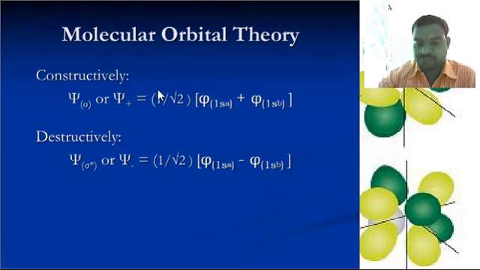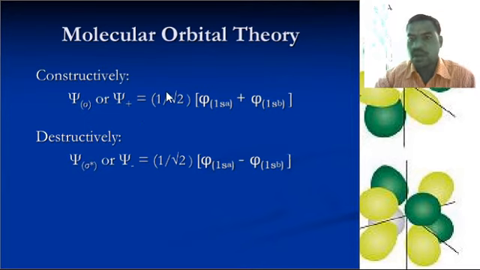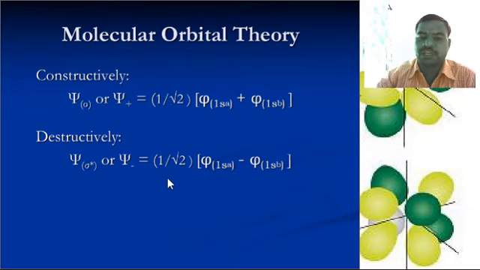Here are some molecular orbital theory formulas. The constructive combination gives the bonding molecular orbital, psi sigma, or psi plus, equal to 1 upon square root 2 times theta 1sA plus theta 1sB. Destructively, it is the psi sigma star, or psi equal to 1 upon square root 2 times theta 1sA minus theta 1sB. In molecular orbital theory, the bonding molecular orbital is known as constructive, and the antibonding molecular orbital is the destructive.